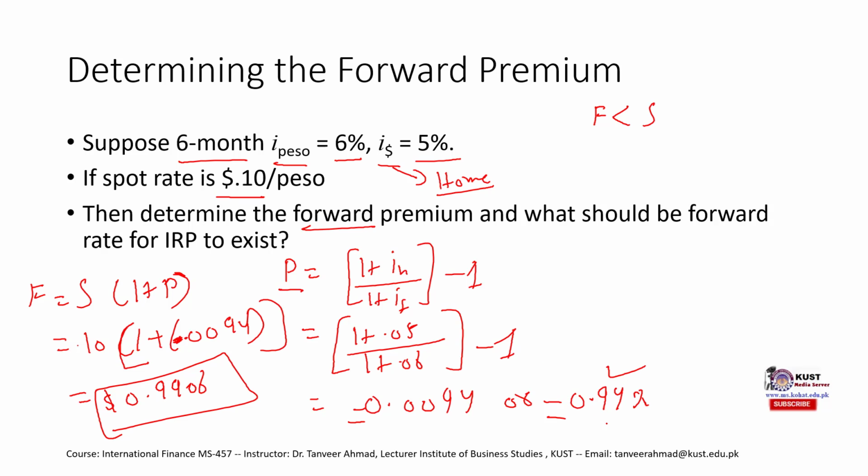So what it said is determine the forward premium. The forward premium is negative 0.94%. What should be the forward rate for IRP to exist? For IRP to exist, this should be the forward rate: 0.9906, which is less than the spot rate of 0.10. So if this is the forward rate in the market, then there would be no covered interest arbitrage opportunity, and we would call that situation IRP, interest rate parity.